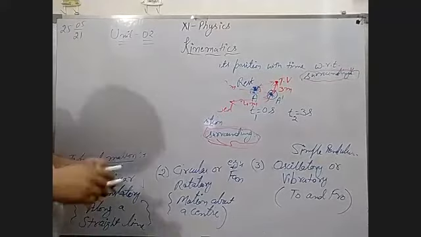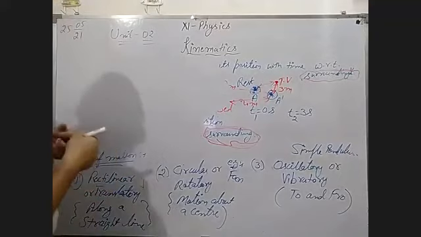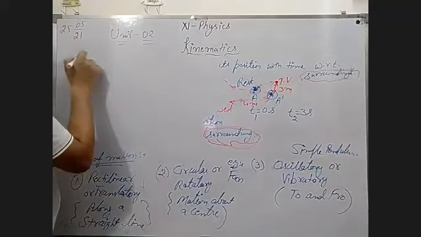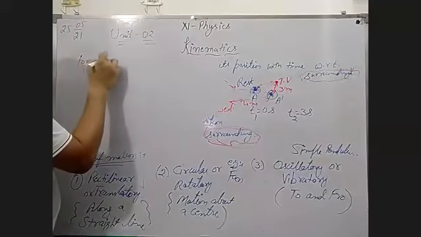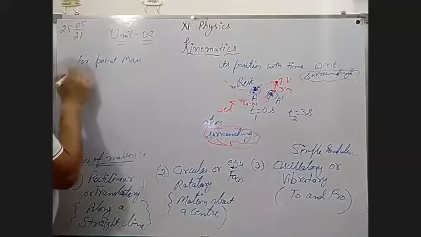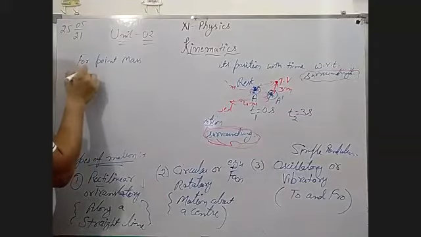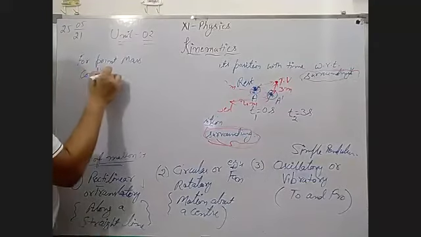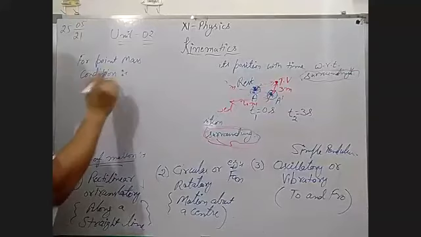For point mass, we have to take a condition. The condition is the reason for any object to be a point mass.